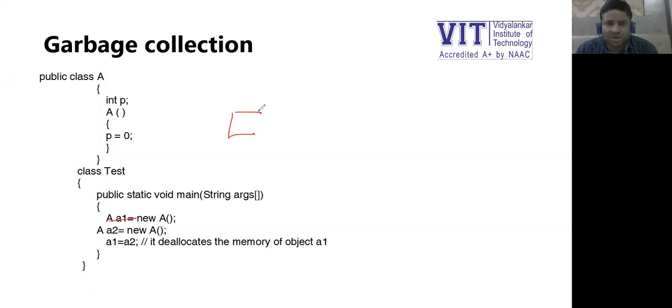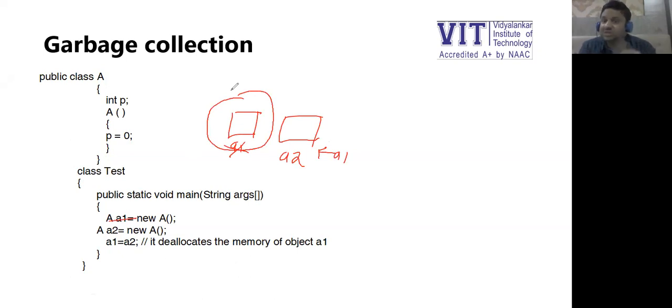So we have an object, A1 refers to the object. Then A2 equals new A. We have an object, A2 refers to the object. And if I say A1 equals A2, it means A1 will now refer to the memory referred to by A2 only. So A1 and A2 basically refer to the same memory. So basically now this is memory that does not have any reference. This memory has to be removed explicitly. Now this is done by the garbage collector.